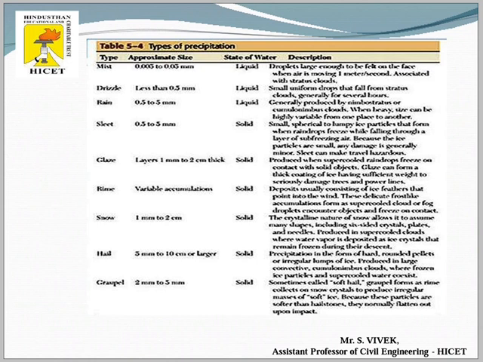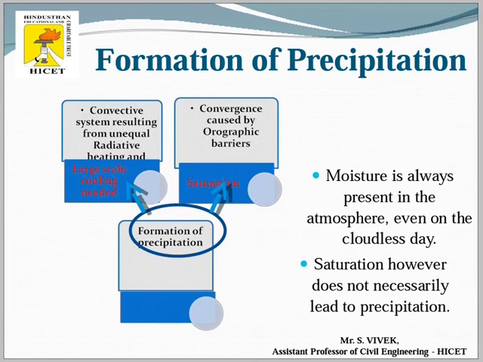precipitation sizes and information. And next one is formation of precipitation. So we have seen the types of precipitation: rain, hail, snow, haze, sleet, rime, and everything are types of precipitation.